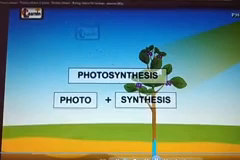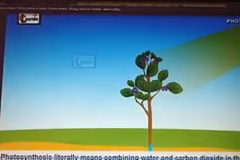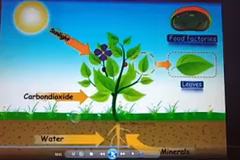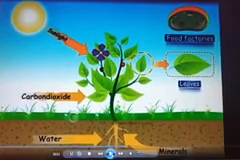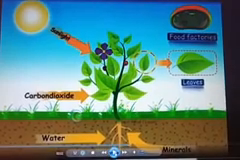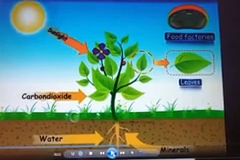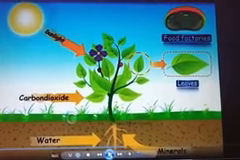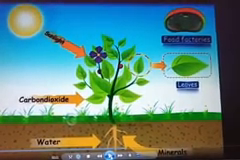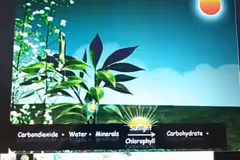Why is it called photosynthesis? Because it takes place in the presence of photo, meaning light, and synthesis means to prepare food. So children, photosynthesis is a process which requires raw materials like carbon dioxide and water in the presence of sunlight, and leaves contain chlorophyll. Children, we can also conclude that the sun is the ultimate source of energy.